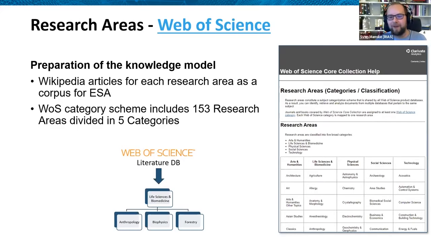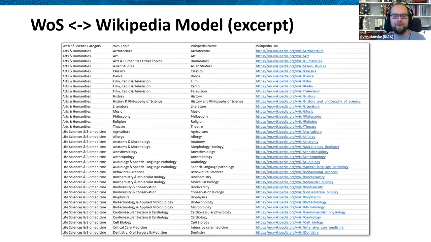There are other people thinking about metadata for classifying research areas, for example, for publications. And in the Web of Science taxonomy, there are a lot of research areas divided into categories. And the interesting thing is, you could find for all of them a Wikipedia article that describes that. So what we actually did, we took all those Web of Science categories, topics, and found a Wikipedia article.